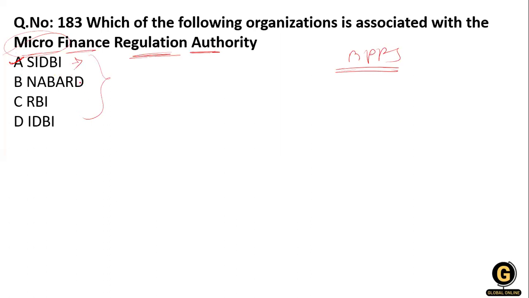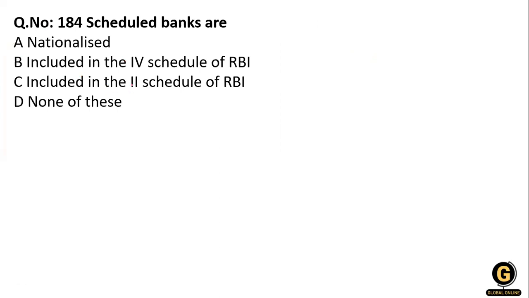The next question, 184. Scheduled banks are: nationalized banks, included in the fourth schedule of RBI, included in the second schedule of the RBI, or none of the above. So what will be the right answer? Scheduled banks in India refer to those banks which have been included in the second schedule of the RBI Act. And you know that the RBI Act is 1934.